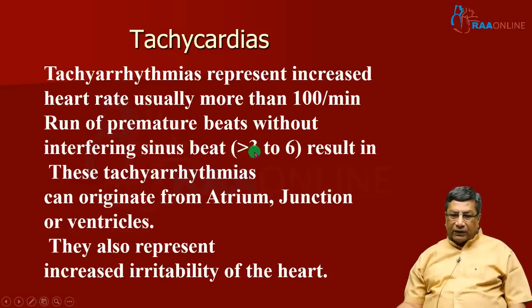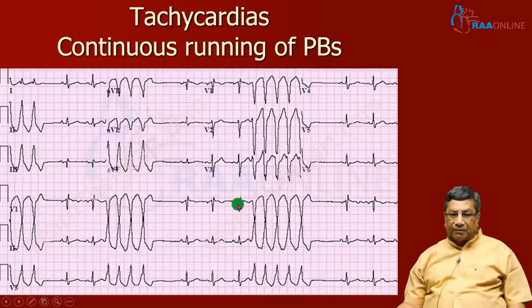So just like we classified premature beats, naturally because tachycardias are an extension of premature beats which are running continuously, once again the same classification can be applied to tachycardia, namely atrial tachycardia, junctional tachycardia, ventricular tachycardia. Just like premature beats, they represent increased irritability of the heart. So this is what tachycardia is about. You have a premature beat here, and the premature beat is running continuously for more than 3 beats. If it is running more than 3 beats, it forms a tachycardia.